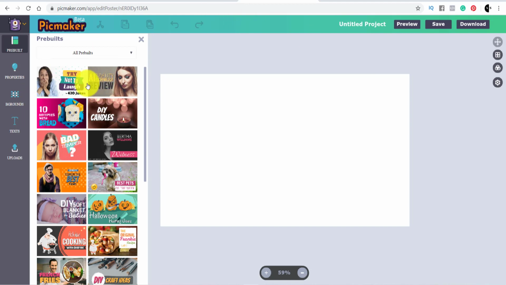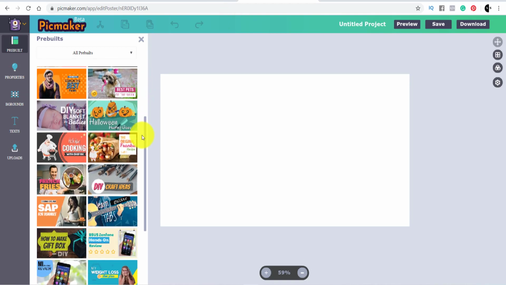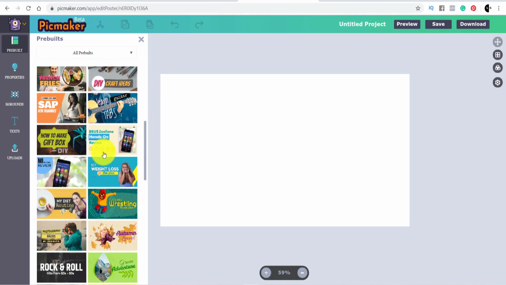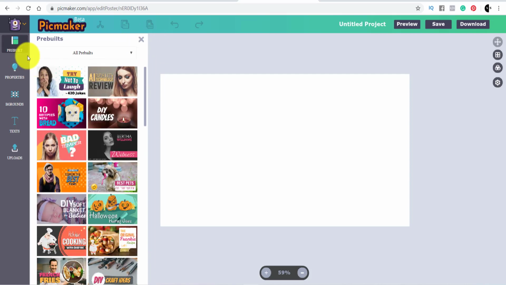So when you come over to here, guys, check this out. You've got all these different types of templates that you can have a look at, okay? And it just keeps going and going and going, and you can just keep scrolling. It's a fantastic site to use. As you come over here, you've got different options as well, like backgrounds and text, and you can upload different images as well. For the purpose of this video, I just want to show you this. You can play around with it because that's the best way to learn.